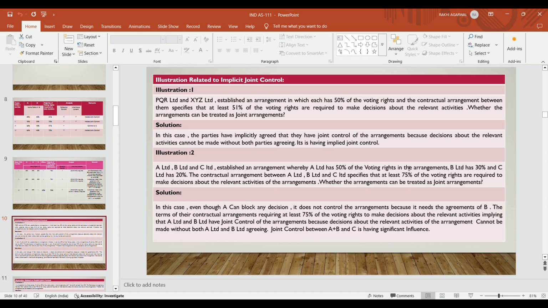So both the parties cannot individually take a decision. Consent of both the parties is required. So in this case collective control is present, unanimous consent is present, so it is an implied joint control.